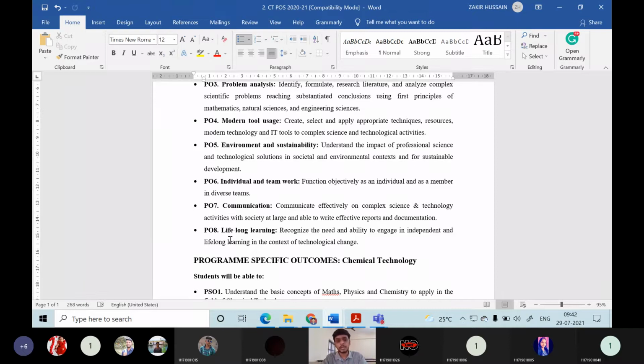Okay, so in order to equip all this inside you, in order to imbibe all these skills inside you, you have to encourage yourself, you have to adopt lifelong learning skills. So recognize the need and ability to engage in independent and lifelong learning in the context of technological change.